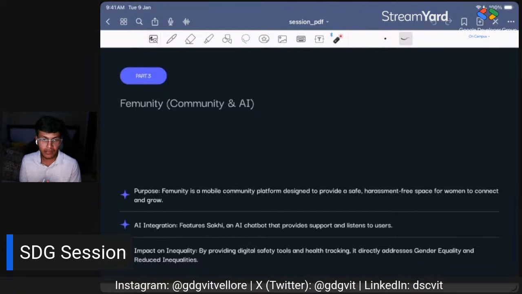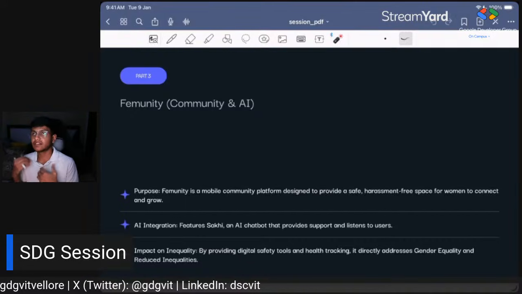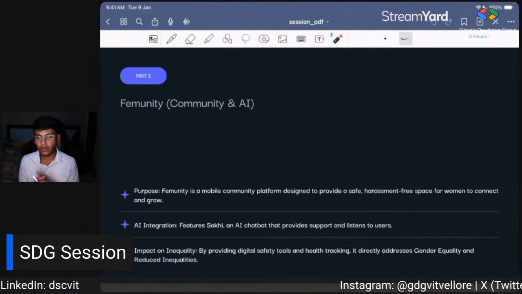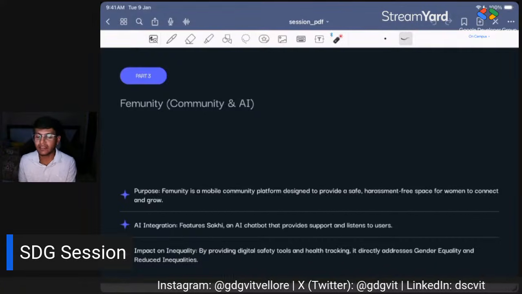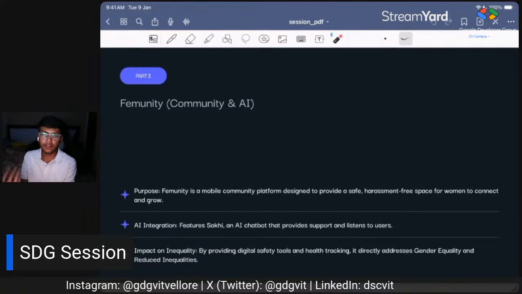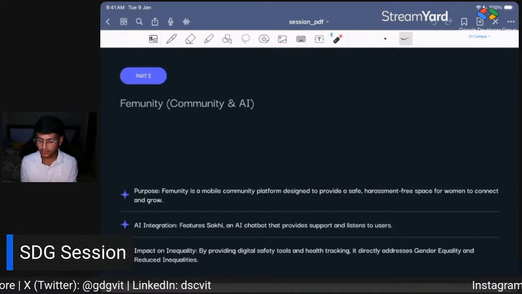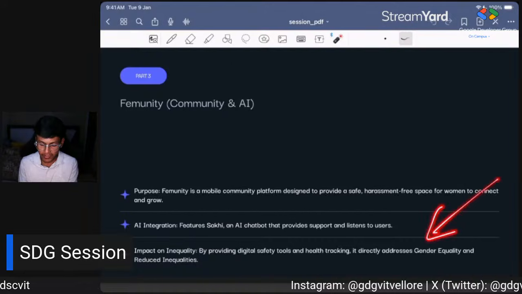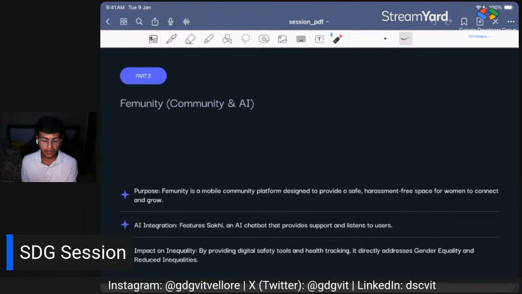It also has a Sakhi AI integration, an AI chatbot, and you can use that chatbot to talk about your day or anything. Even if you're not feeling good, or you want someone to talk to, you can always use that. So it is promoting gender equality and mental wellness, right?